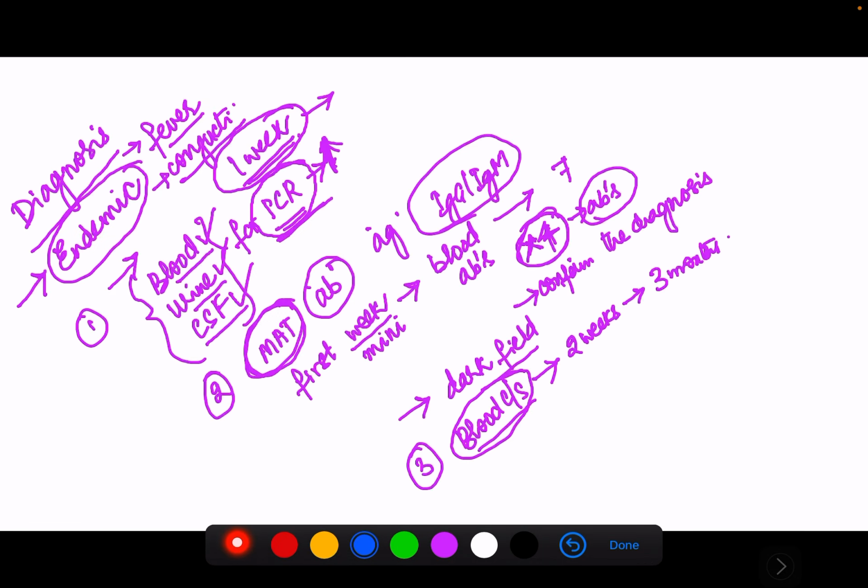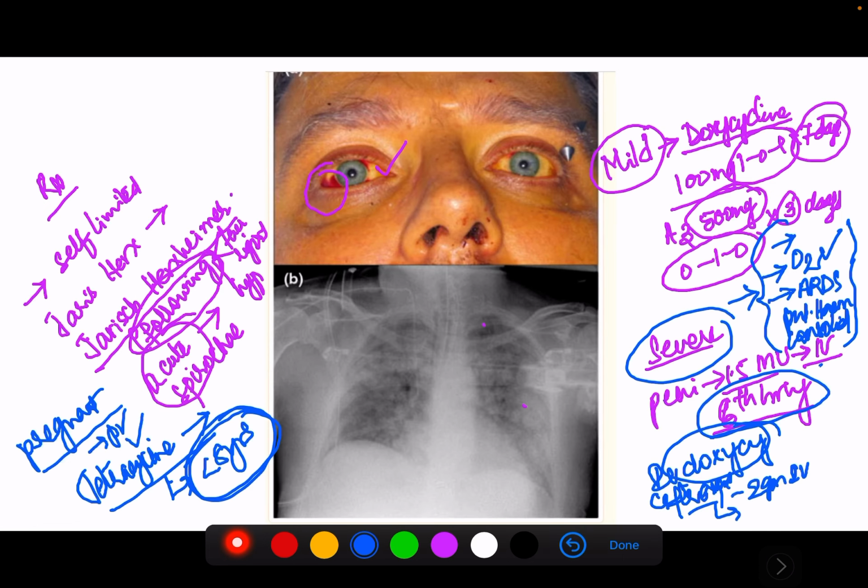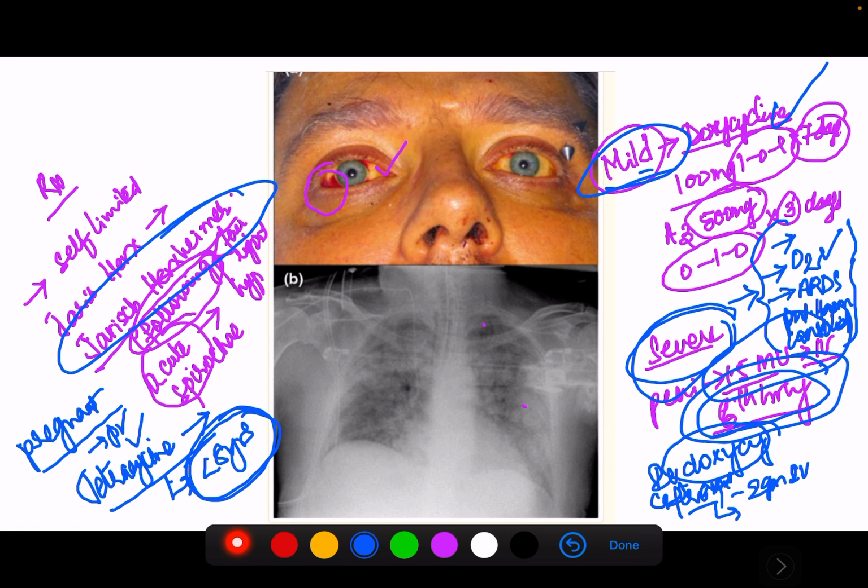And then we have the PCR test for detection, the microscopic agglutination test for detection of antibodies, blood culture, and dark field microscopy. And then we have treatment, where the Jarisch-Herxheimer reaction is important. Doxycycline for mild cases, and for severe cases penicillin 1.5 million units IV 6th hourly, along with which we can also give doxycycline and